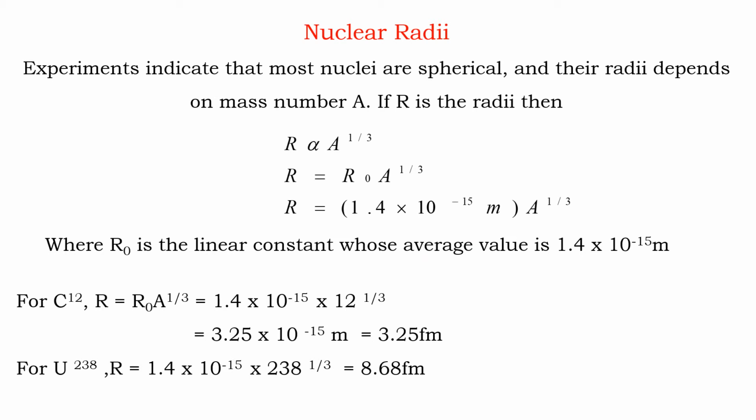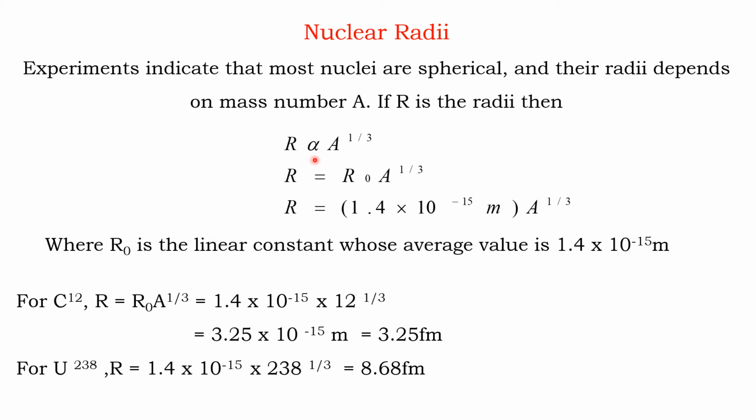Next is the nuclear radii. The experiment shows that most of the nuclei are spherical in nature and their radius depends on the mass number. If R is the radius and A is the mass number, then R is proportional to A raised to 1 by 3.